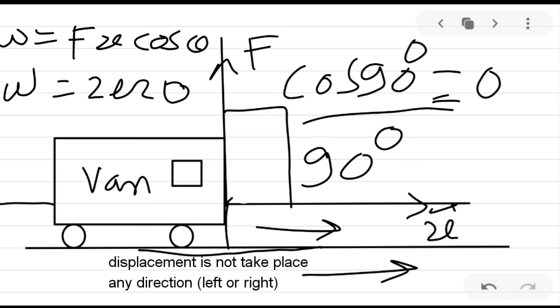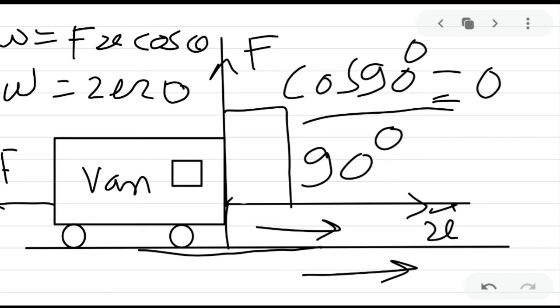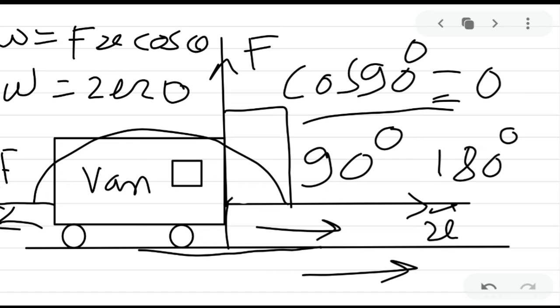Suppose we have applied the force in this direction. Displacement also takes place in this direction, because this angle makes 180 degree. So cos 180 degree is equal to -1. That's why we can say that the displacement takes place in the reverse direction.